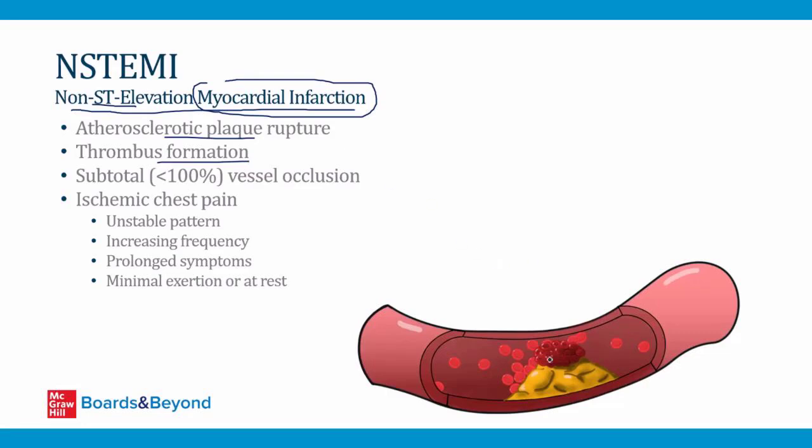This is a drawing of how you can think of it in your mind. There's a lipid-laden plaque. It ruptures and a blood clot forms on top of that, and that obstructs blood flow. But importantly, in an NSTEMI, the occlusion by the plaque and the thrombus is subtotal, meaning less than 100%. So some blood can flow past the obstruction. The blood flow is simply limited.